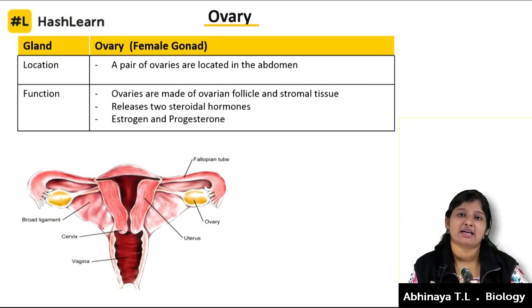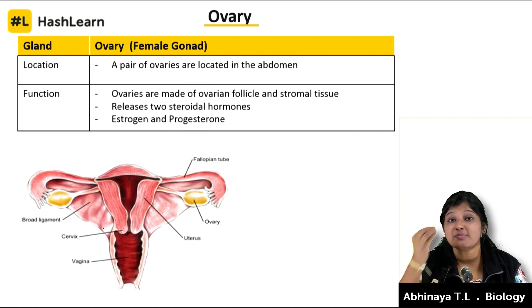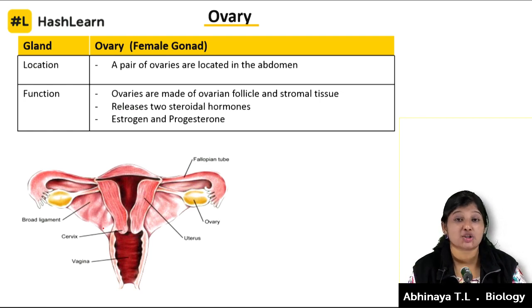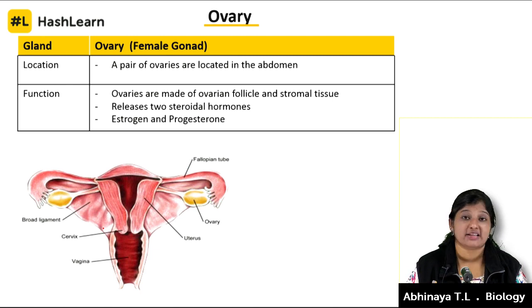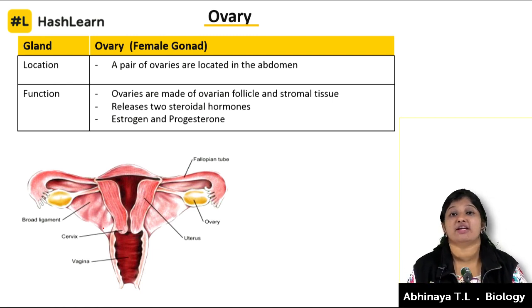Once it gets fertilized, it's going to get converted to a zygote. When the ovum is released, the hormones are already there in the body of a female, nothing but the estrogen and progesterone. These are the other class of steroid hormone, the steroid derivative. The estrogen and progesterone are already there, and when the ovum is released, the concentration of estrogen increases.